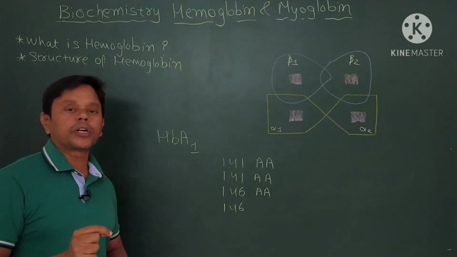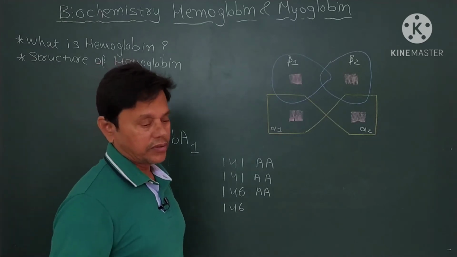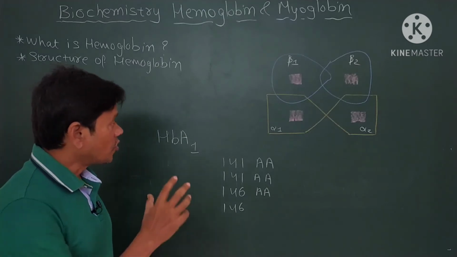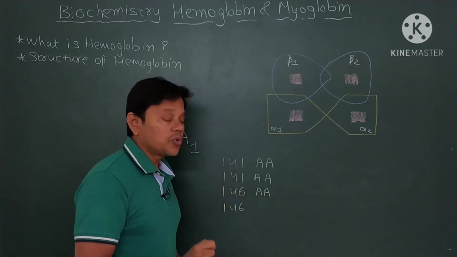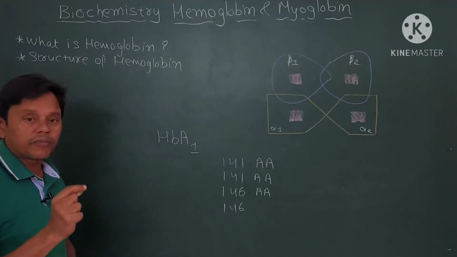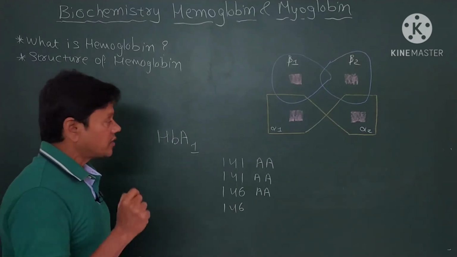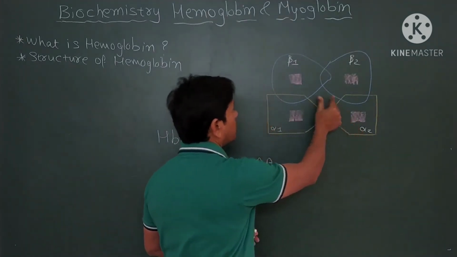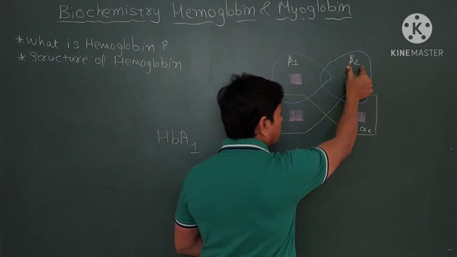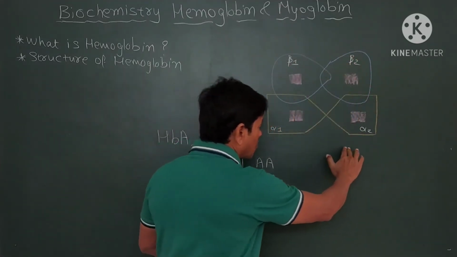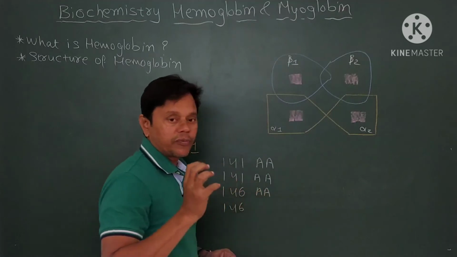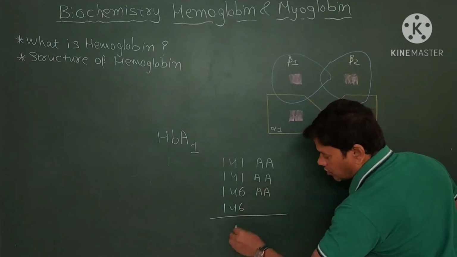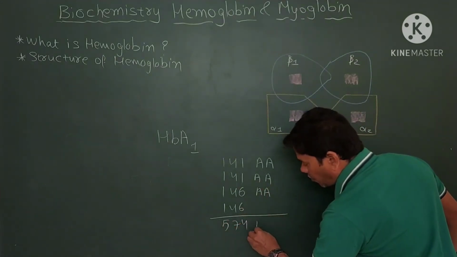This is the most important question, and this question will be asked in the exam. So each globin molecule contains 574 amino acids. This contains 141 amino acids, this contains 141, this contains 146, this contains 146. So the globin molecule contains 574. Please remember, 574 amino acids in total.